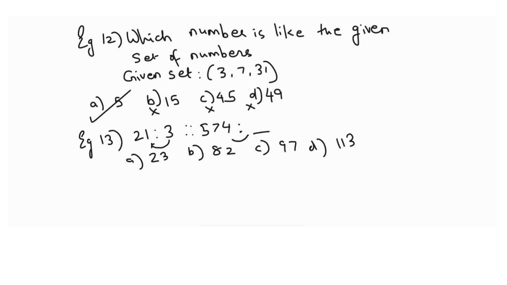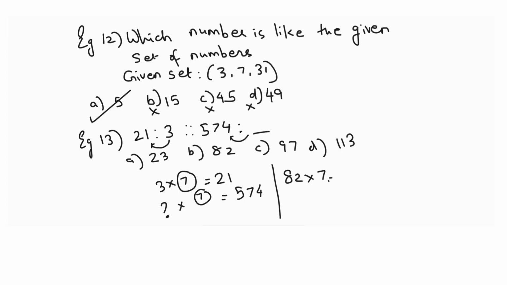So the second number multiplied by 7 should give 574. So if we figure out, the answer will be 82 multiplied by 7 will give 574. Therefore 82 is the correct answer.